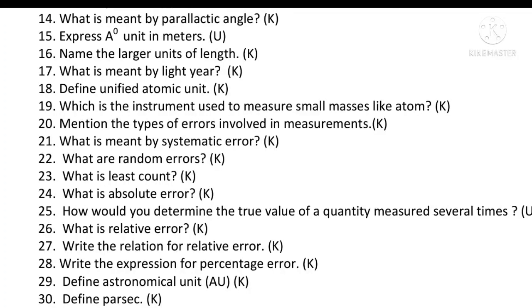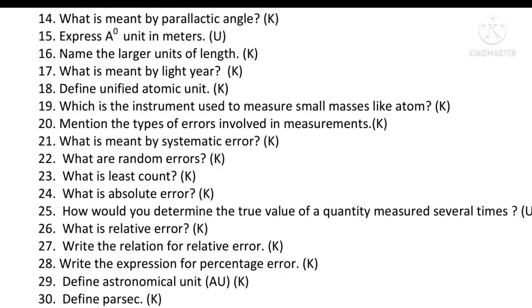Define unified atomic mass unit. Unified atomic mass unit is defined as 1 upon 12th the mass of one carbon atom. Next, which is the instrument used to measure small masses like atoms? Mass spectrograph. Mention the types of errors involved in measurements. We have many errors in measurement while doing an experiment. That is, first one, instrumental errors, personal errors and natural errors.